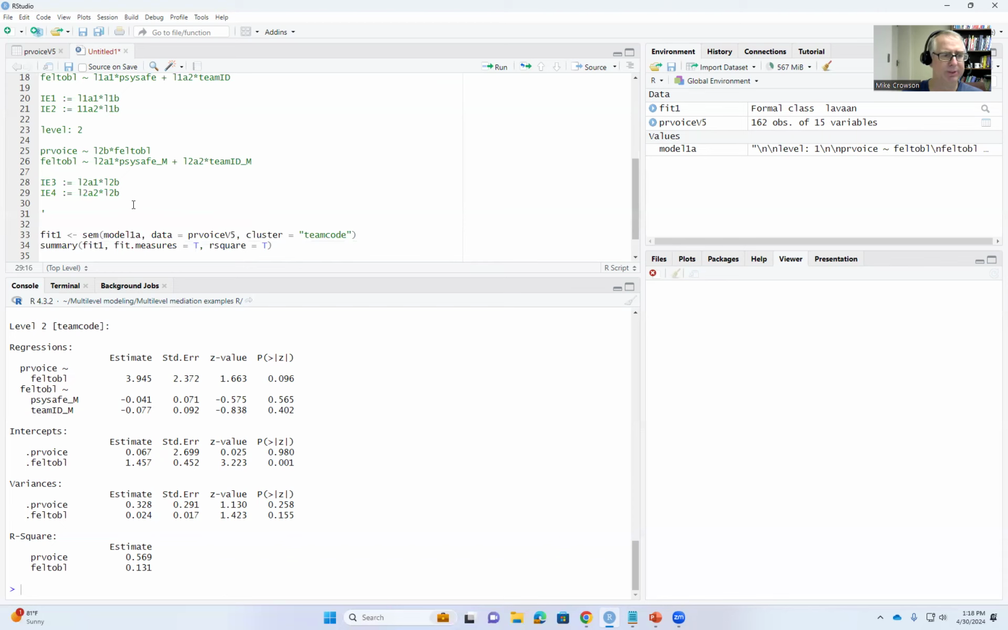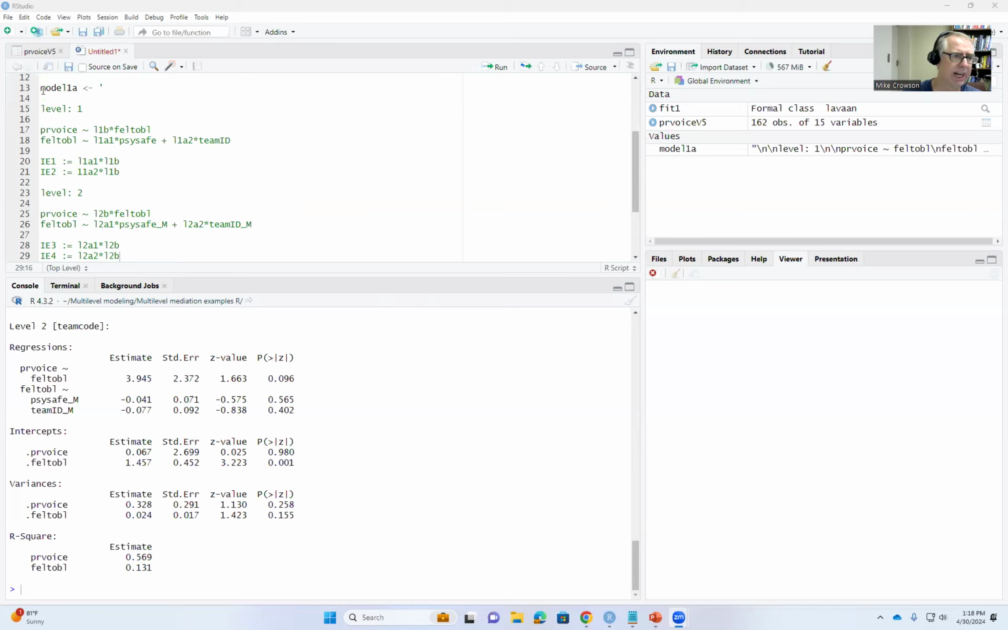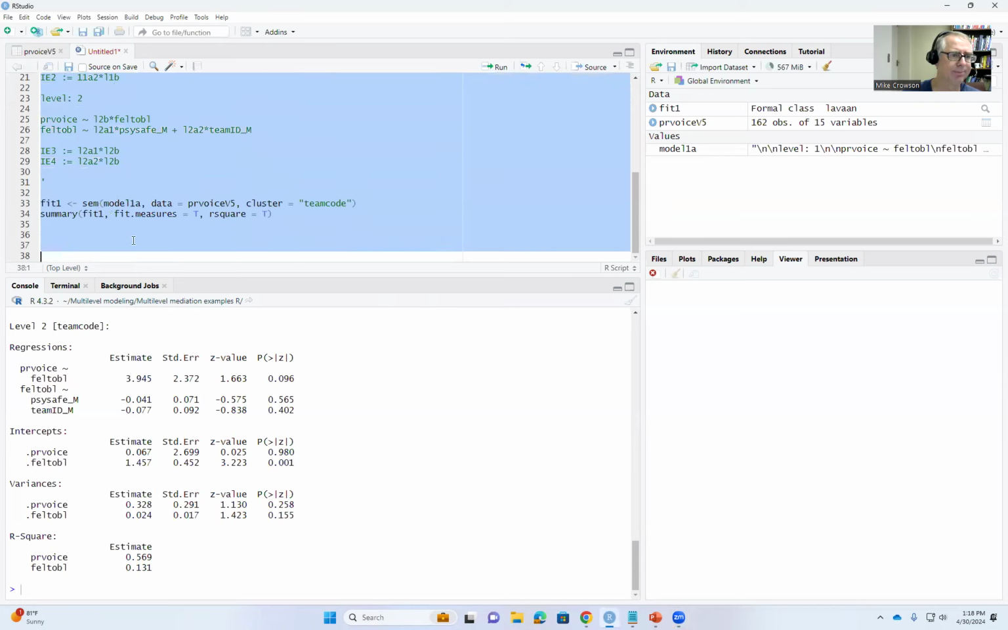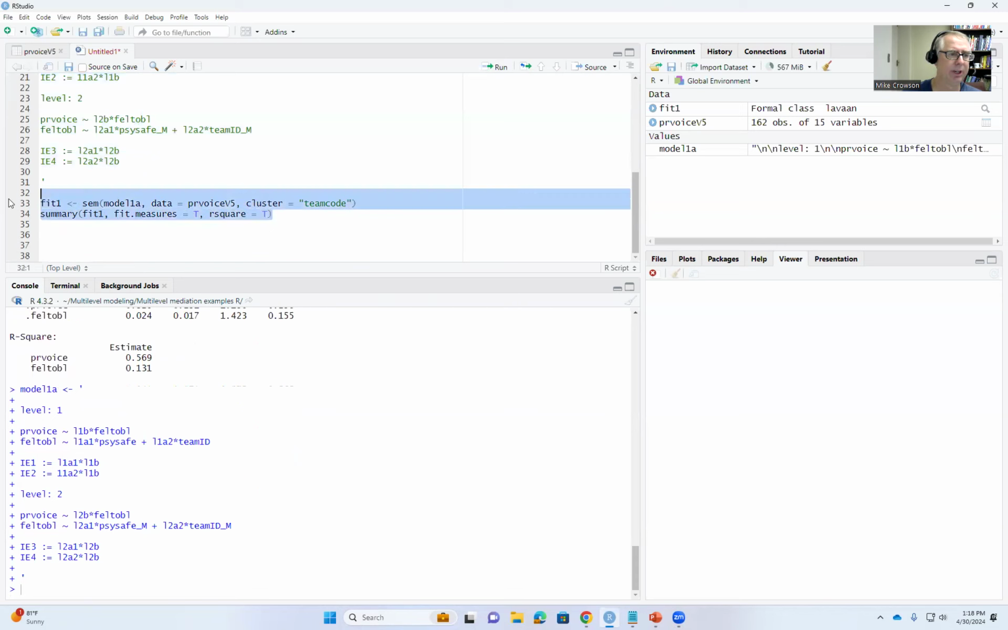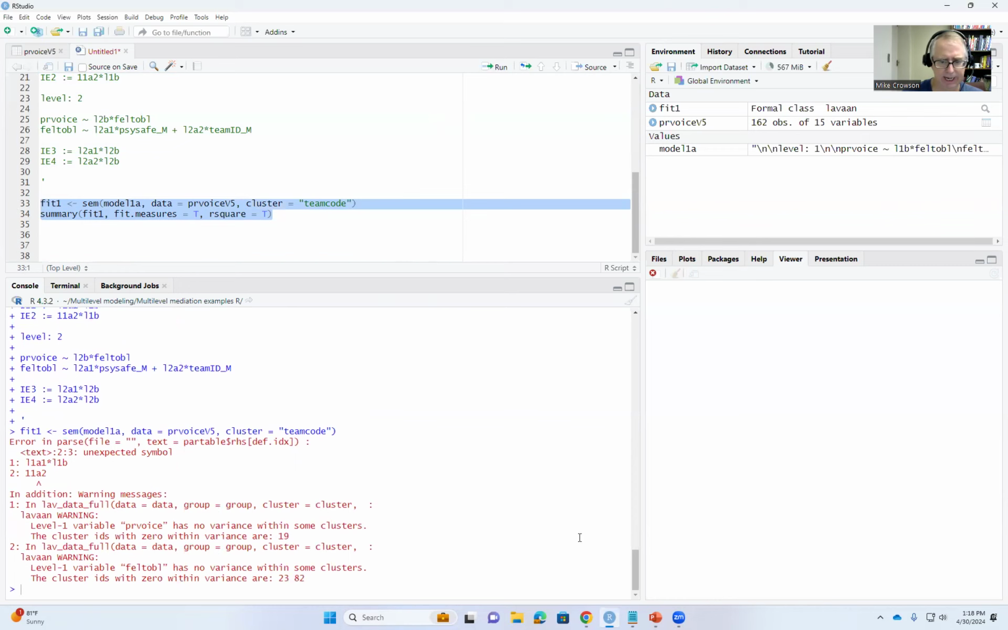So at this point, we've specified our model, added labels to the paths, and also included estimands. So when we generate our output, we should get indirect effects included in our output along with the significance test for those indirect effects. So we need to highlight all of this yet again for our model because we need to update that object. So we've done that. And then we just rerun our analysis as before. We'll click on run.